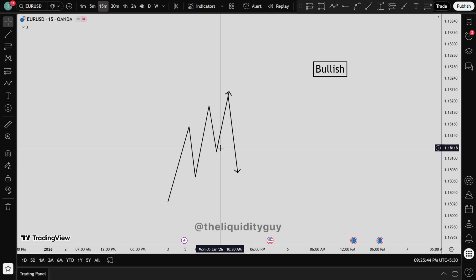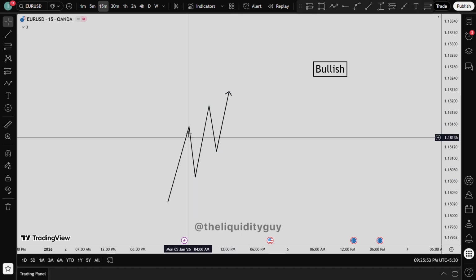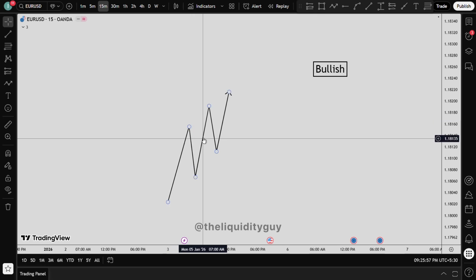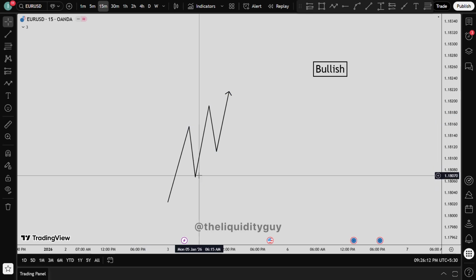Now, how do we know if it's valid or not? It's really easy to spot it. For a higher low to be valid, we will need to close above this previous higher high. If we don't close or we just give a wick, that is not a valid higher low. In order for it to be a valid higher low, we will need it to go ahead and close above this previous higher high. That makes it a valid higher low.